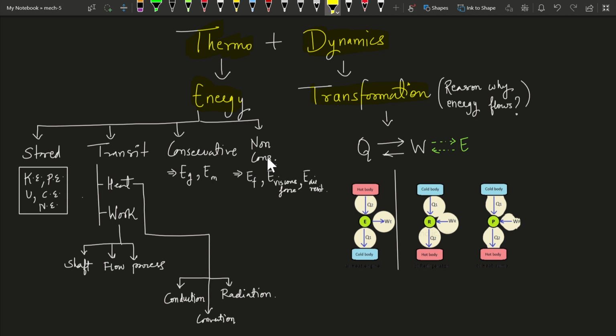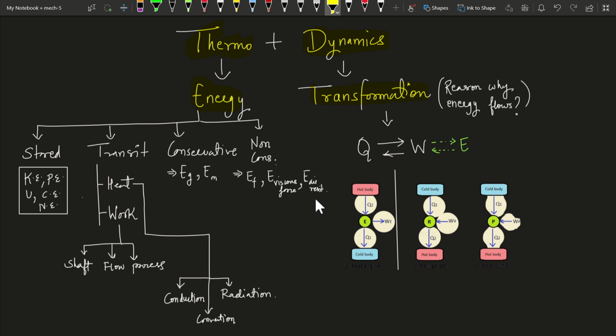Now next we have non-conservative. Examples of non-conservative: frictional energy, viscous force, right? Viscous energy, one could say, and air resistance. It means whatever energy is lost in friction, in viscous force, in viscosity, or in air resistance.